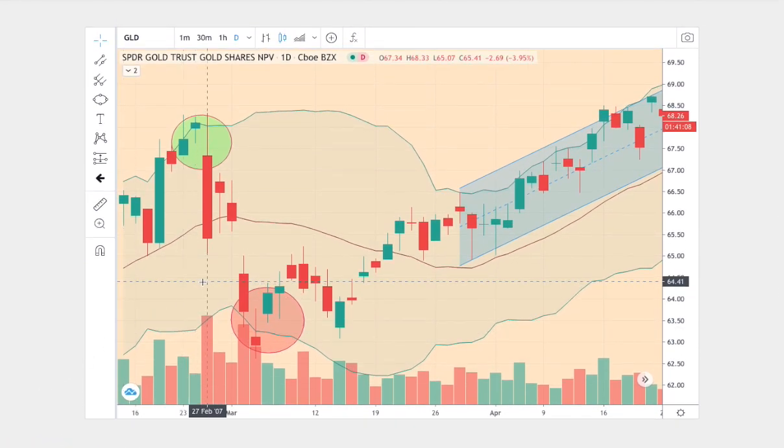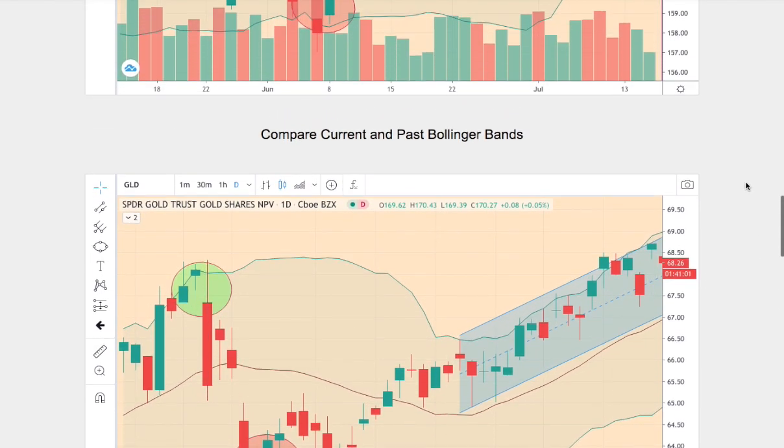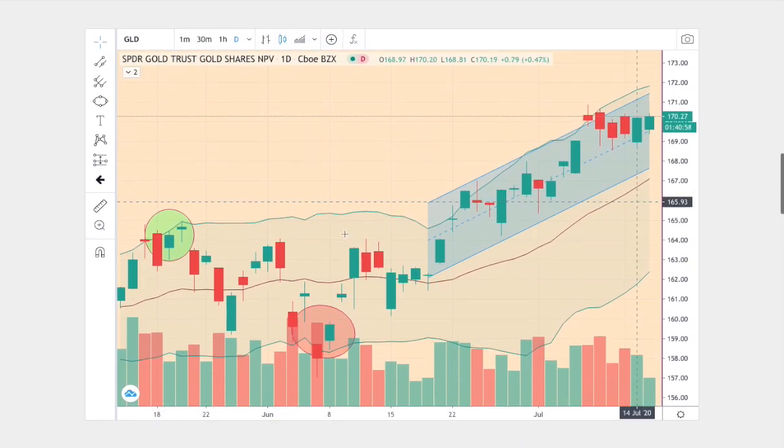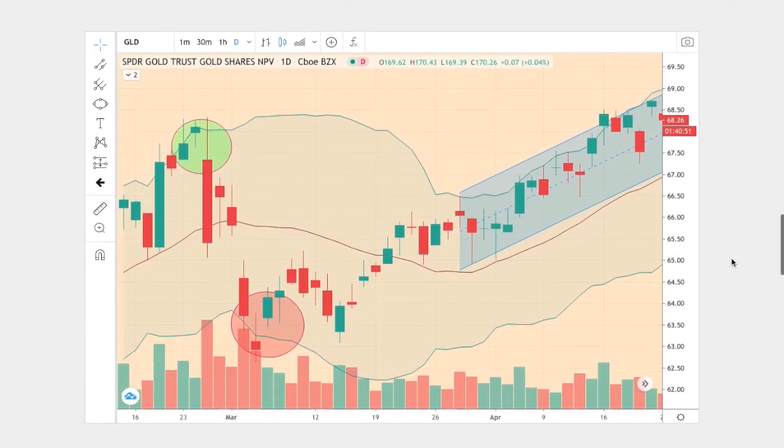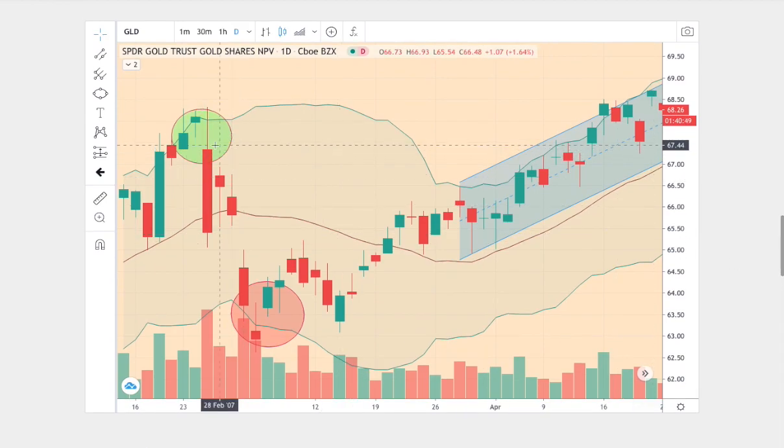This trend dates back to January 29th to April 25th, 2007. So let's begin comparing both of the trends. On the current trend, we start off at the upper Bollinger Band, and then we proceed to dip lower and average above the middle Bollinger Band towards the end. So we see that pattern here as well. Start at the upper Bollinger Band, proceed to touch the bottom band, and then average above the middle Bollinger Band.